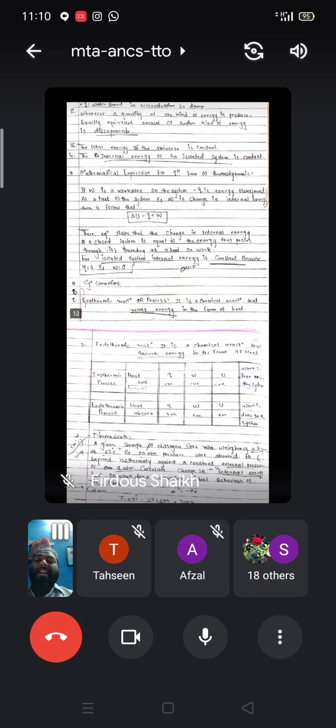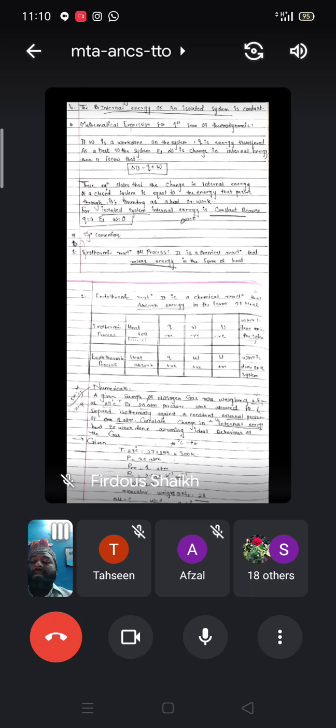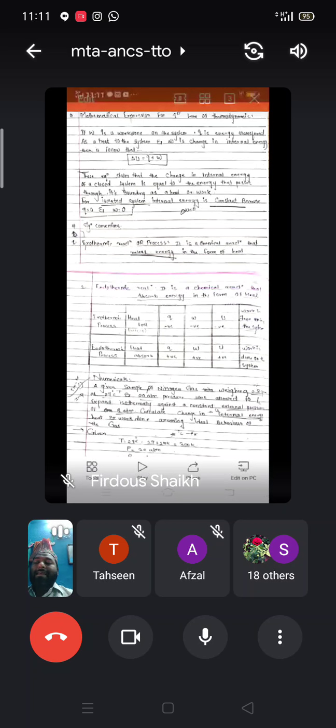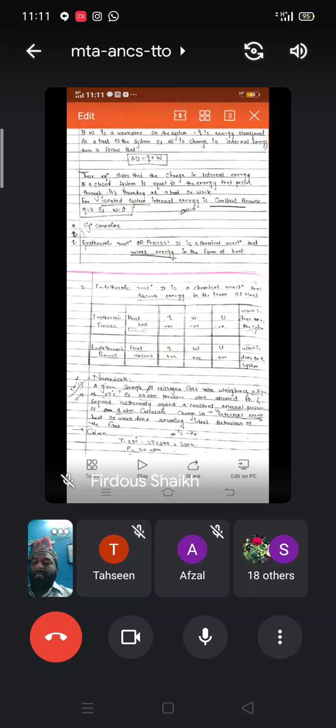We have to talk about the sign convention, that may come for the MCQ. As for the isolated system, internal energy is dot dot dot dot. Exothermic reaction or process is a chemical reaction that releases energy in the form of heat. The reaction in which heat is released is called the exothermic reaction or exothermic process, whereas an endothermic process or reaction is nothing but the reaction in which heat is absorbed, or energy is absorbed in the form of heat.